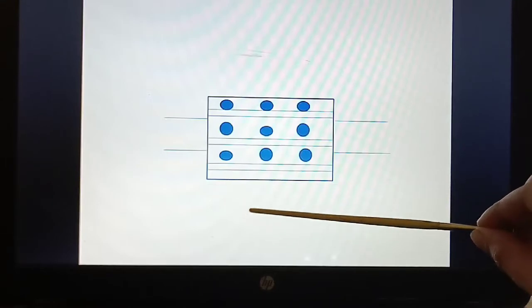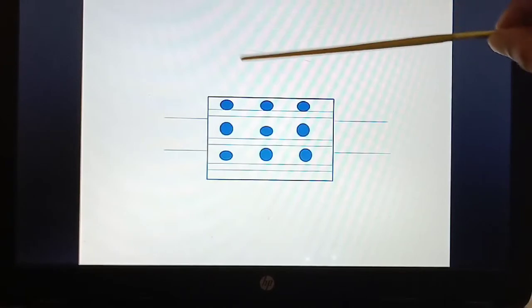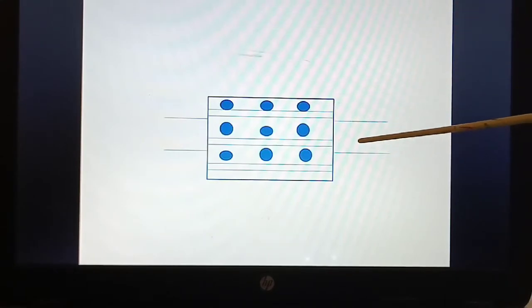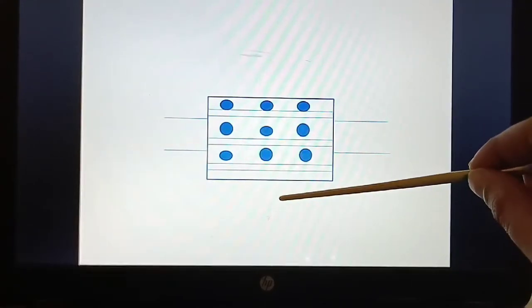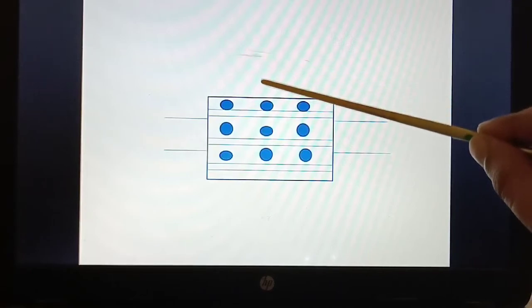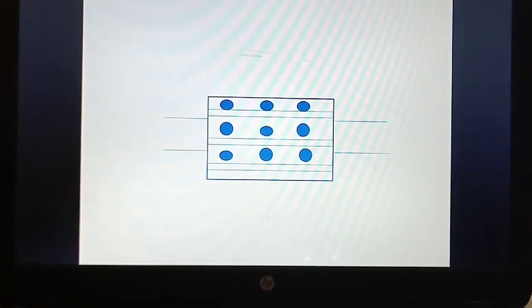If you imagine the heart is here, the artery takes the blood away from the heart, whereas veins take the blood towards the heart. So remember, don't get confused. Arteries take the blood away from the heart and the veins take the blood towards the heart.